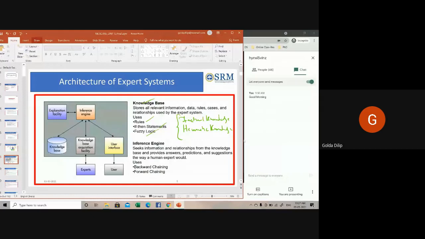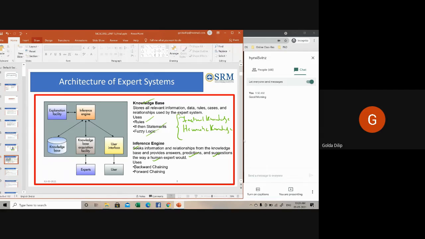Then coming to the inferencing engine. The inferencing engine seeks information and relationships from the knowledge base and provides answers, makes predictions, and gives suggestions, the way a human expert would. It uses efficient procedures and rules to get a flawless or correct solution.